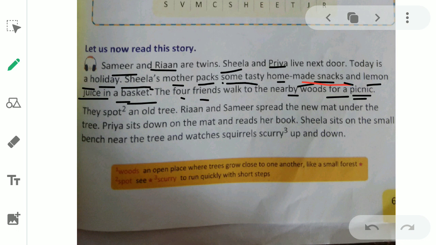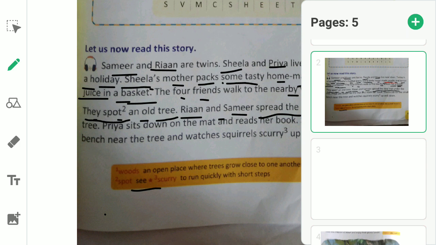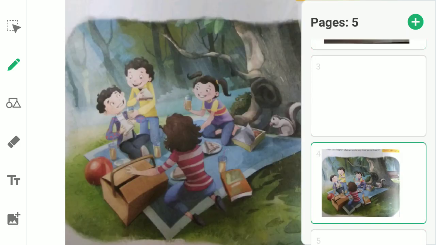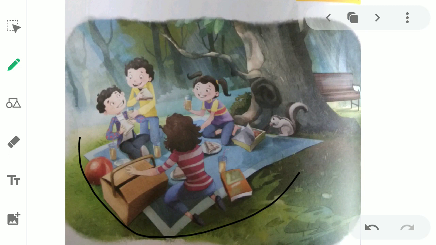Now, they spot. Spot means to see, to find out. In the woods, they see an old tree. Ryan and Sameer spread the new mat. Spread means बिछा देना, जैसे you see in this picture. यहाँ पे the mat is there, नीचे जमीन पे, it is all spread.